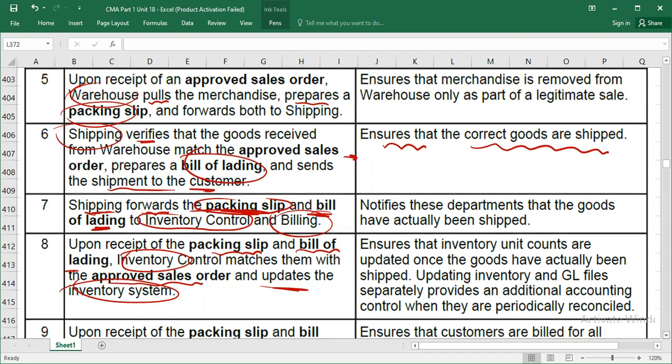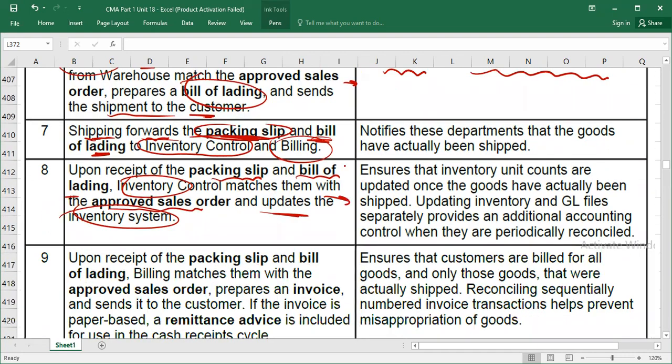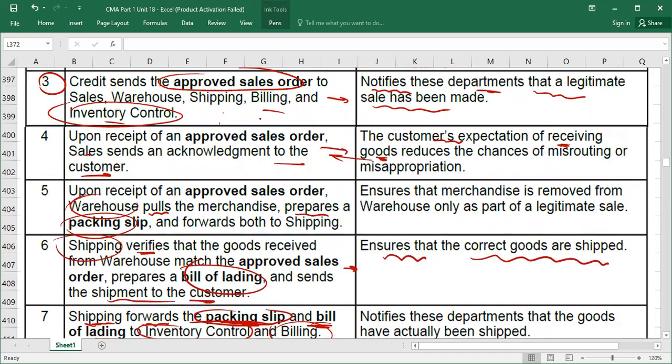Then what is the embedded control here? Obviously we are ensuring that as per the approved sale orders, goods are moved from the system also. Okay, then we are again with the billing department. If you remember, the billing department also received one copy of the approved sale orders. Sales department is done, warehouse is done, shipping is done, inventory control is also done. So now we are with the billing department.